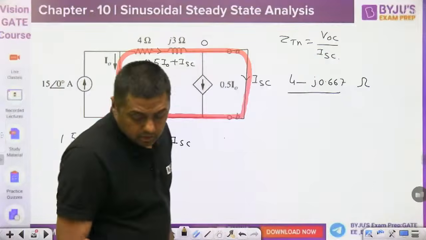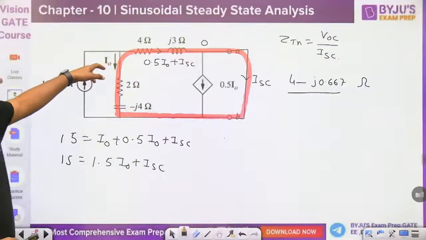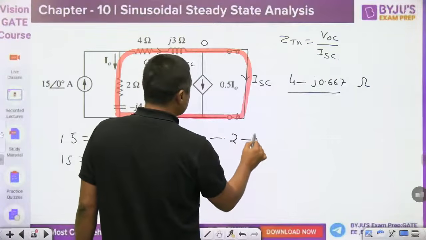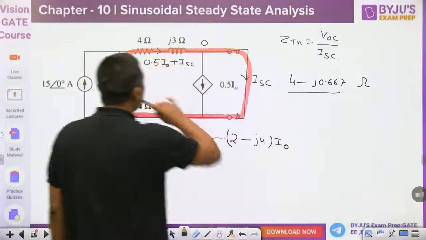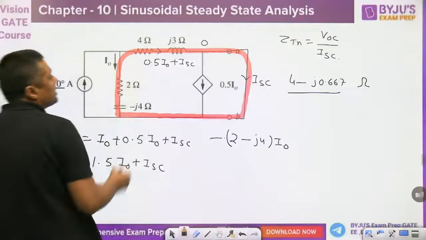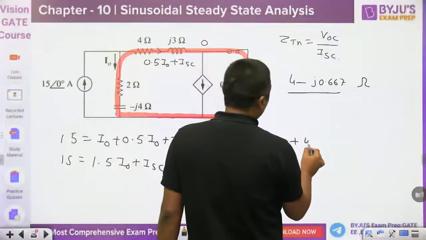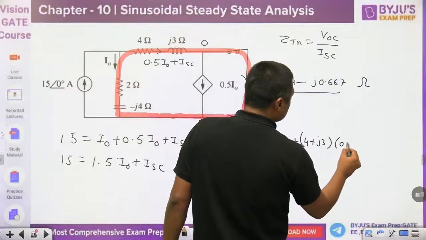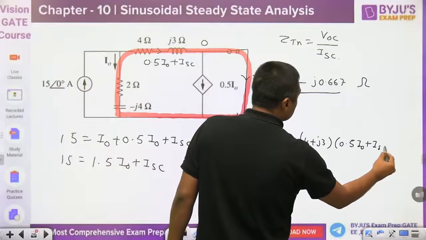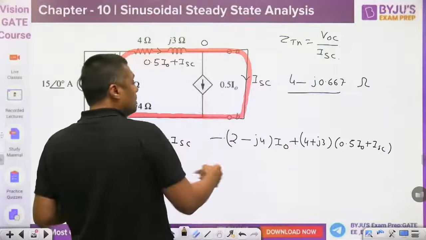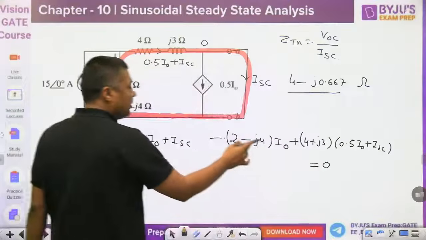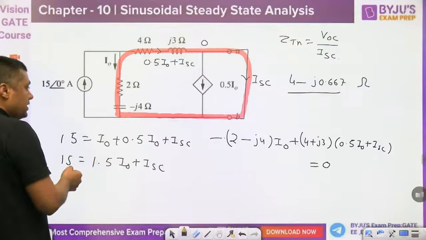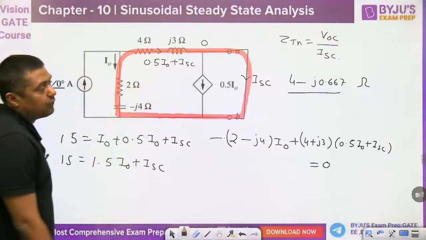Right, that is the answer. Okay, so directly apply the KVL. I can also apply this: it will become minus of (2 minus j4) into I naught. Move in the clockwise direction: (4 plus j3) multiplied with (0.5 I naught plus ISC), and now this is equal to 0. Get the relation between I naught and ISC. Put I naught in terms of ISC here, then get the value of ISC and then divide it, and that will give you the answer.